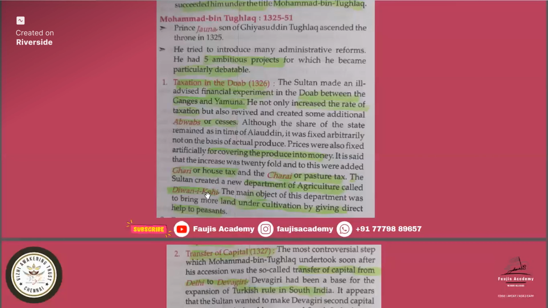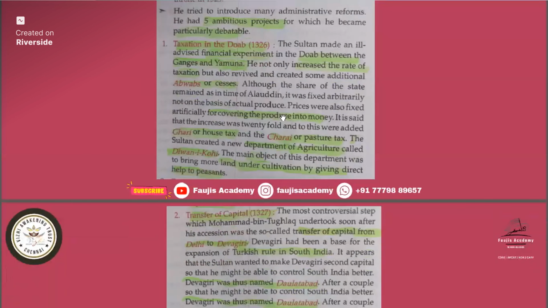Then the Sultan created a new department of agriculture called Diwan-i-Kohi. Diwan-i-Arz, created during Ghiyasuddin Balban's time, is known as the military department, and Diwan-i-Kohi was created during Muhammad bin Tughlaq's time. So taxation in the Doab is famous as his first project, and this was a failure.